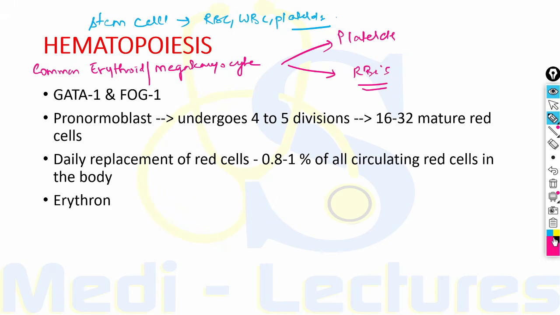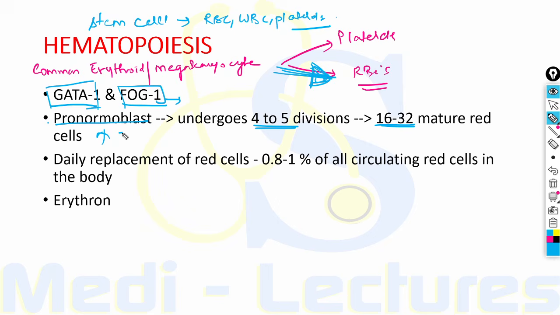Now what happens is that the transcription factors known as GATA1 and FOG1, which is the friend of GATA1, are responsible for the lineage commitment towards the RBCs, that is towards the erythroid series. Pronormoblast, which is the first morphologically recognizable erythroid precursor in the bone marrow, undergoes 4 to 5 divisions forming 16 to 32 mature red blood cells.